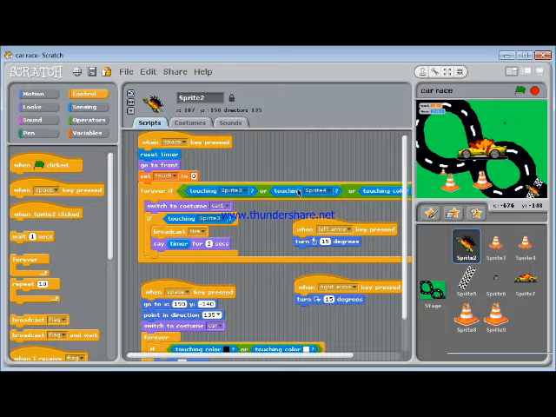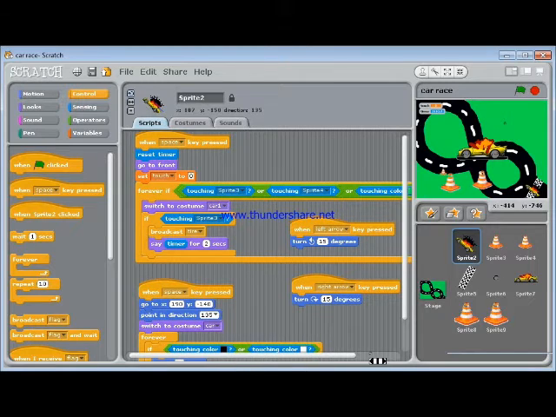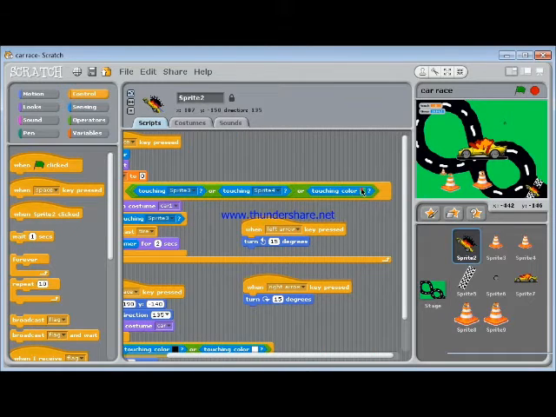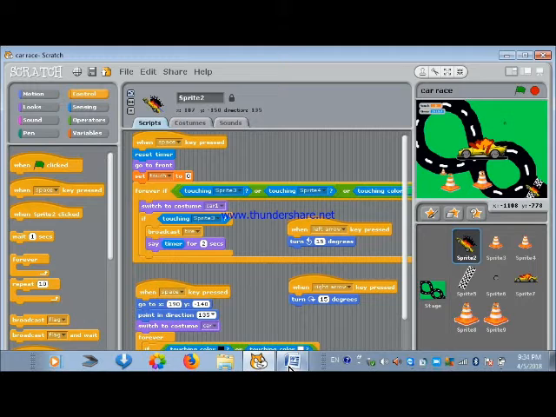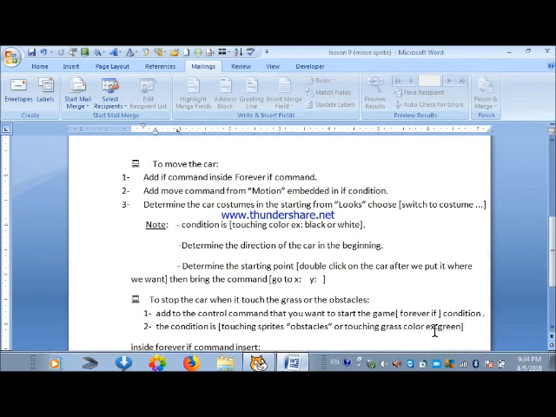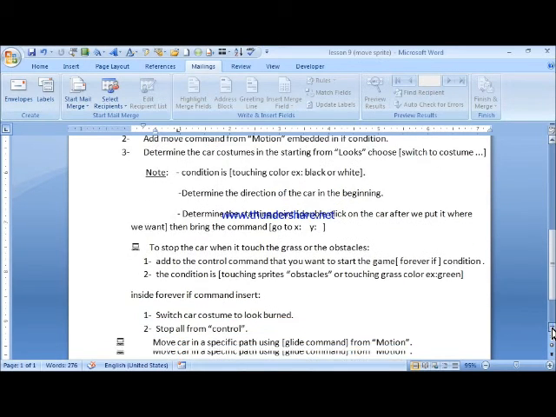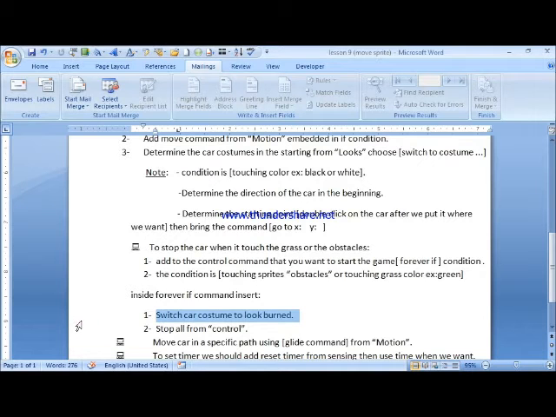We choose touching sprite 3 and 4, which are the two obstacles, in the forever, or, and we add touching the green grass color. Inside the forever if command, insert first switch car costume to look burned.